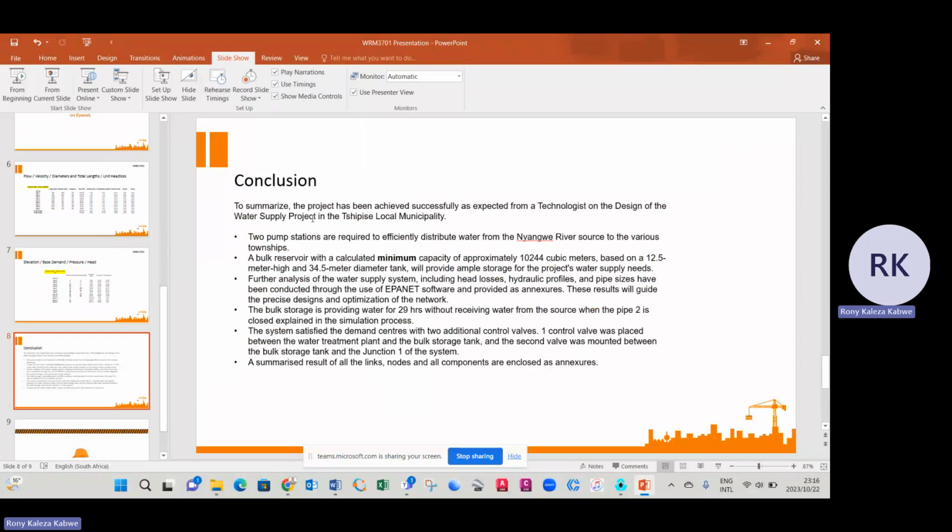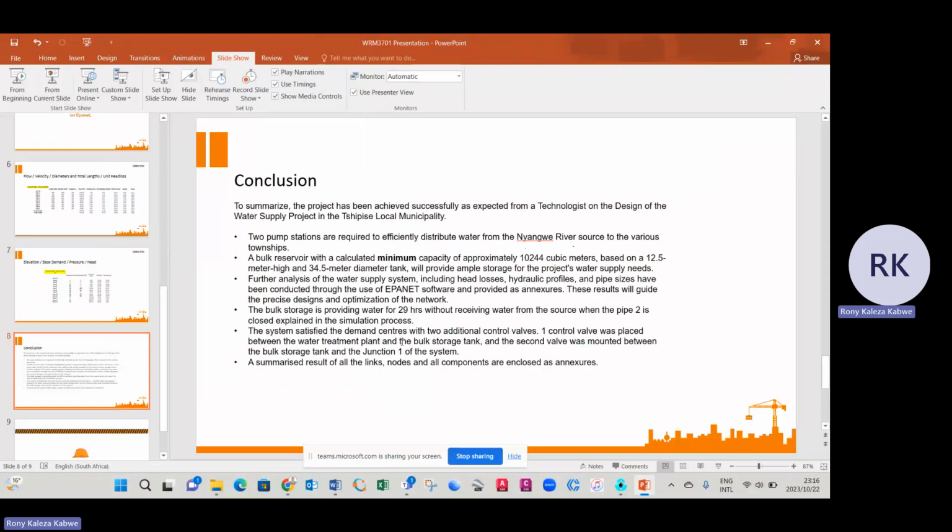We found and achieved successfully, as expected from a technologist, the design of the water supply. So 2 pumps were put in the system, with a back reservoir with a calculated minimum capacity of approximately 10,244 cubic meters. Considering the sizes of the tank diameters that were given, it will provide ample storage for the water supply needed. Further analysis of the water supply, including head losses, hydraulic profiles, and pipe sizes, has been conducted through the Epanet, like I was explaining in the Epanet file. Obviously, the back storage provides water for 21 hours without receiving water from the source when pipe 2 is closed, explaining the simulation process.